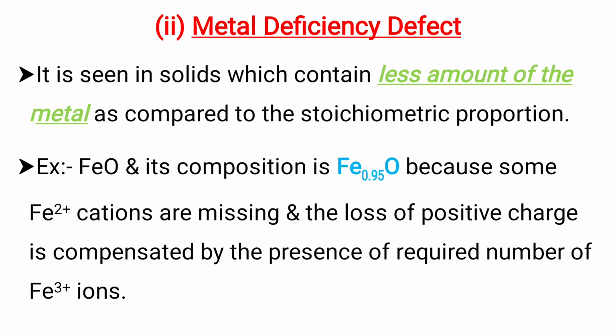A metal deficiency defect: this kind of defect is seen in solids which contain less amount of metal compared to the stoichiometric proportion. Example is FeO, its composition is Fe0.95O. Here some Fe2+ ions are missing, and the loss of positive charge is compensated by the presence of the required number of Fe3+ ions, and this kind of defect is called metal deficiency defect.